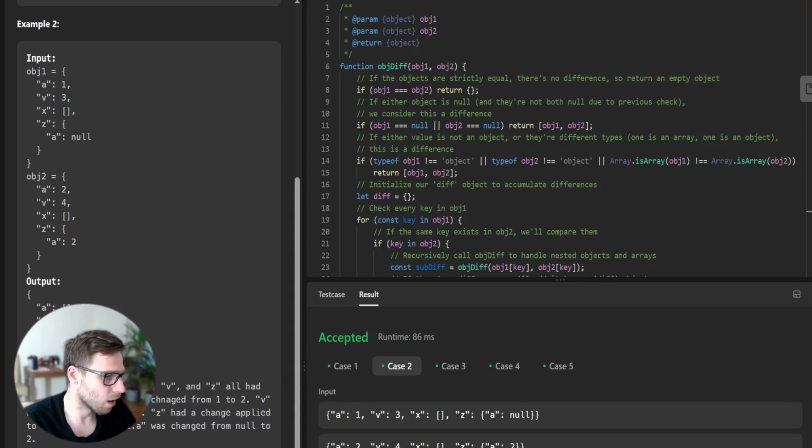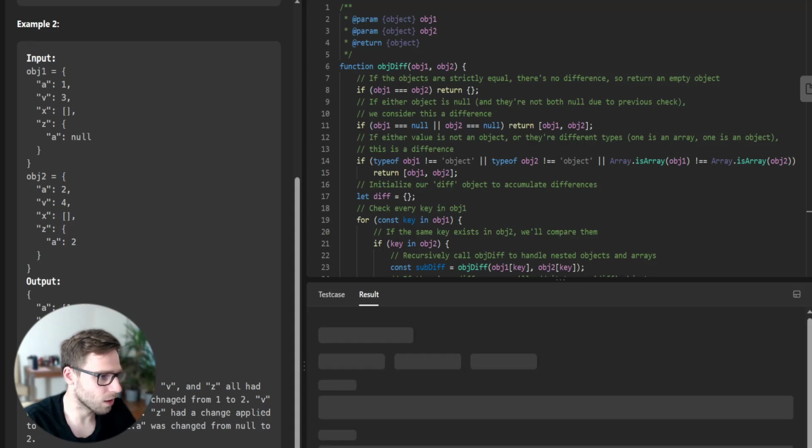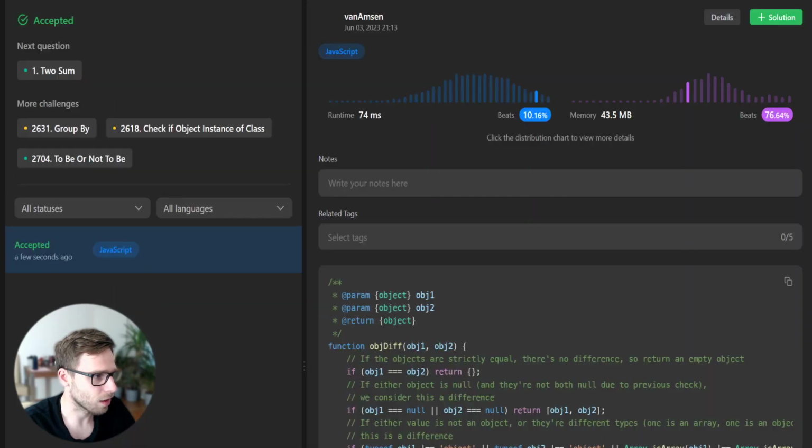So this works, and let's see if it also works for unseen test cases. So, first run, and yeah, hopefully it completed, and our implementation beat 10% in runtime and 76% in memory. So yeah, there you have it, the implementation of the objDiff function. And yeah, so you can see the differences.